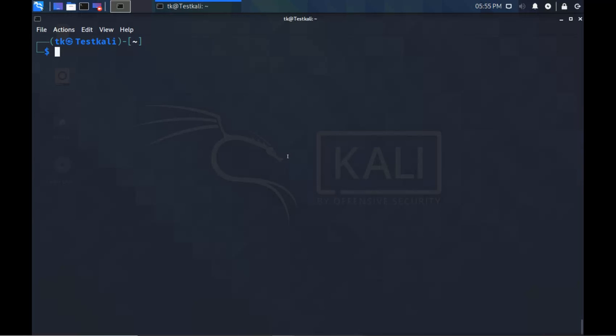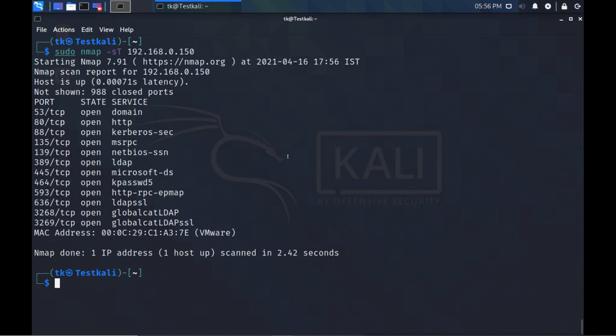So I will go here, and first let's say I want to do the full open scan. So I will use sudo nmap -sT. This option is to use the full open scan, and then the server IP. Our server IP is 192.168.0.150. And now you see what the result is here. Nmap scan report for this host, and it shows this host is up first, because it does the ping first.